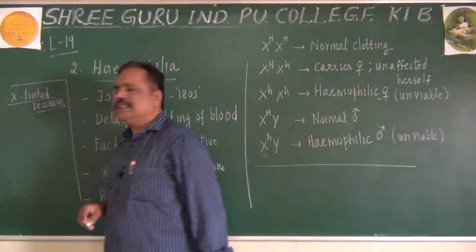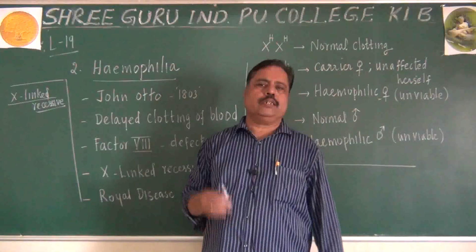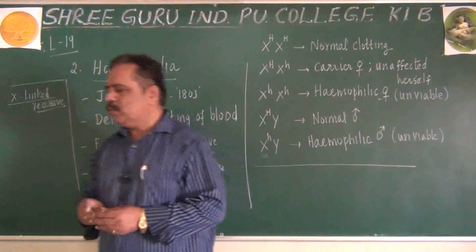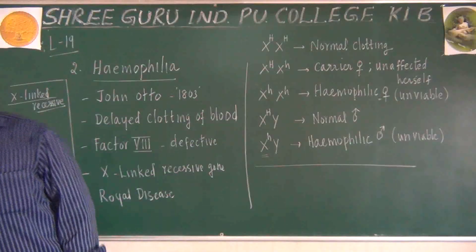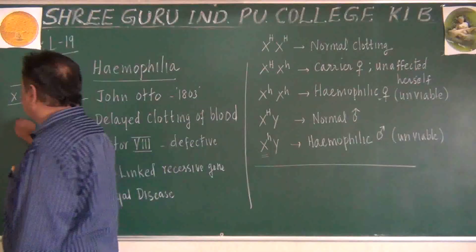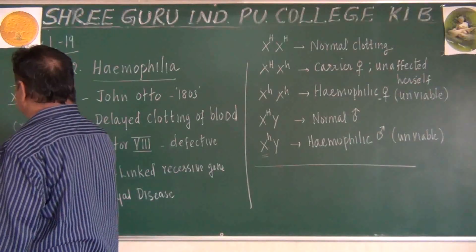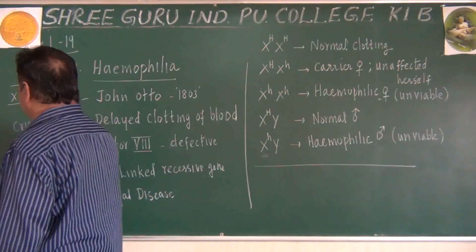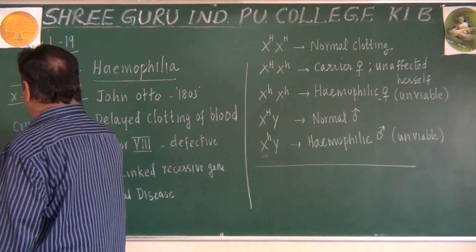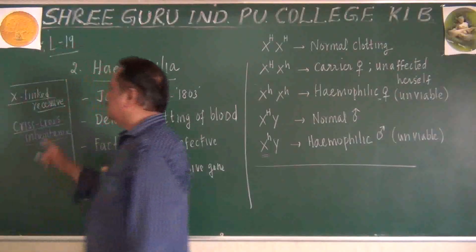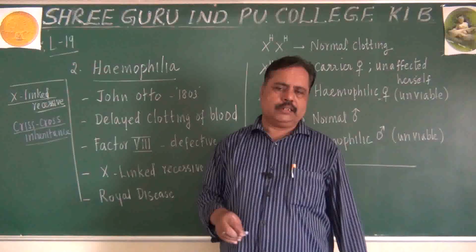What is the pattern of inheritance of X-linked recessive disorders? It exhibits one special method of inheritance called criss-cross inheritance. Of course, in your textbook it is not explained clearly. But remember this word, criss-cross inheritance.